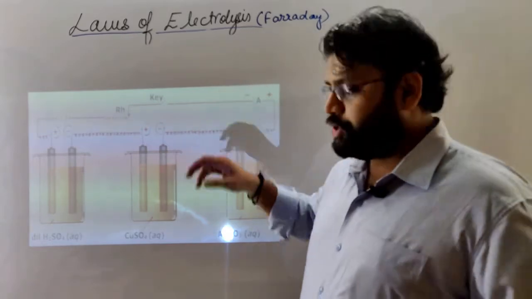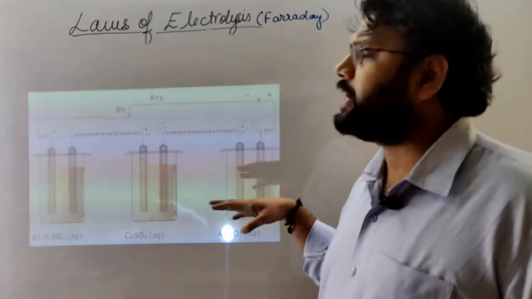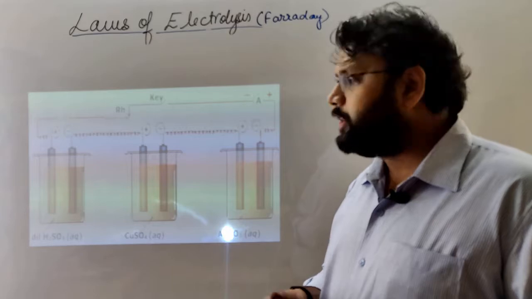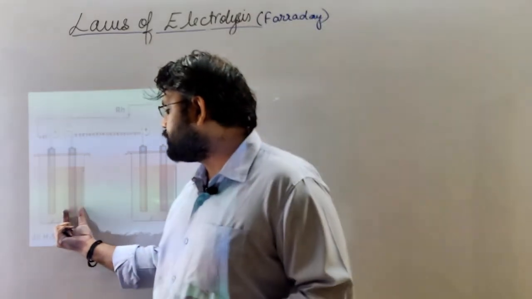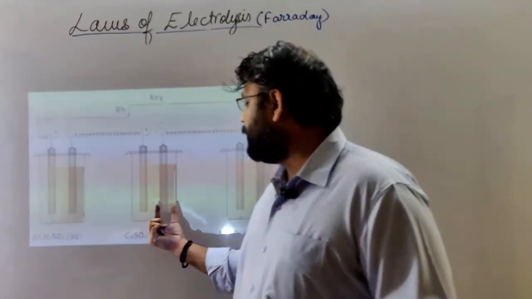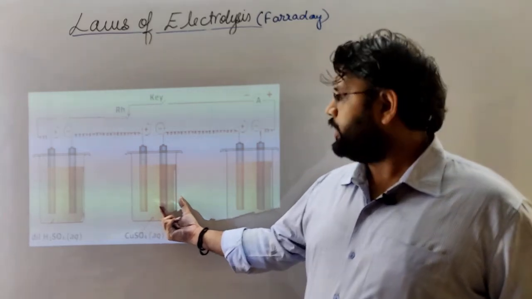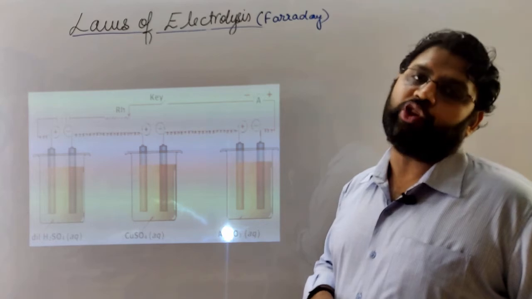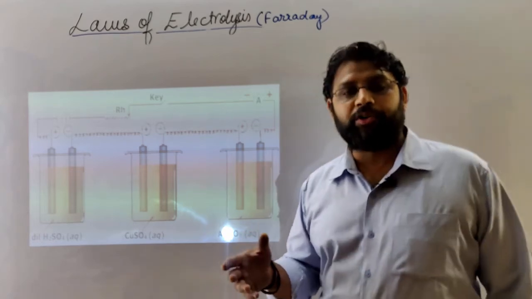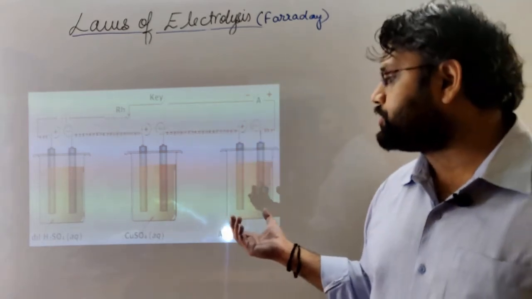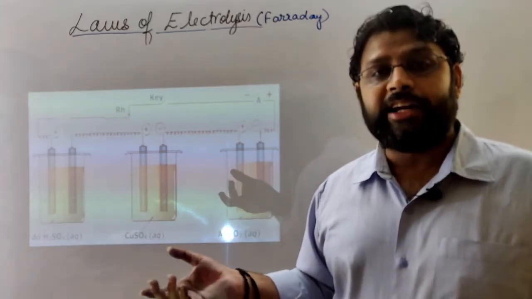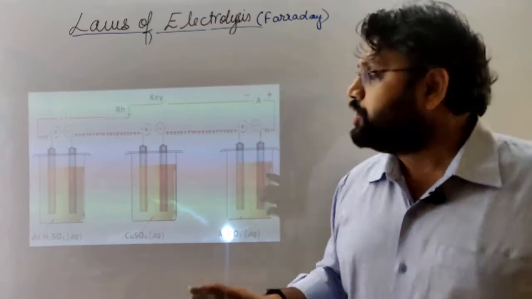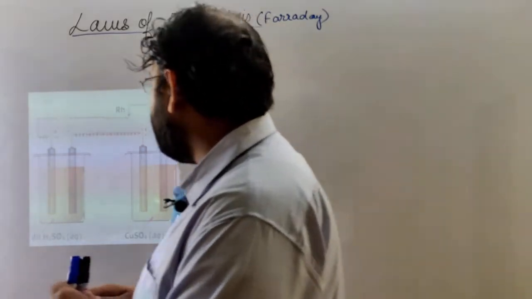Suppose 1 ampere of current is passed for 10 minutes. Hydrogen liberated at the cathode, copper deposited at the cathode, and silver deposited at the cathode will be equal in equivalence. The same amount of electricity is passed through different electrolytic solutions, so the weight of ion deposited at the electrodes is directly proportional to their chemical equivalents.